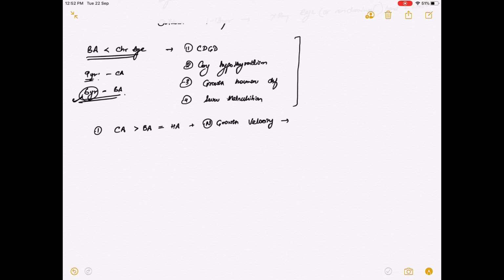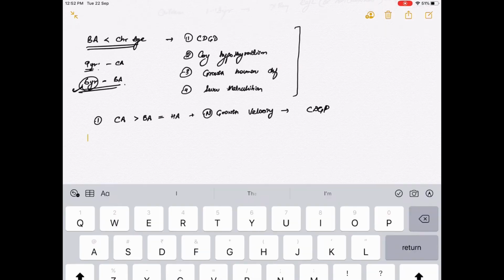So this is CDGP, that is, bone age is less than chronological age and bone age is equal to the height age and the growth velocity is normal.